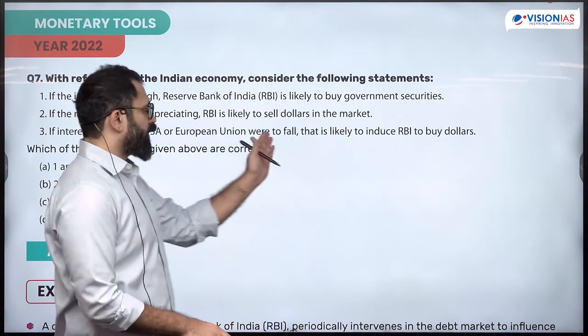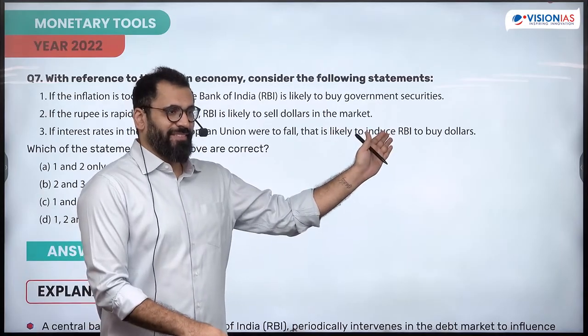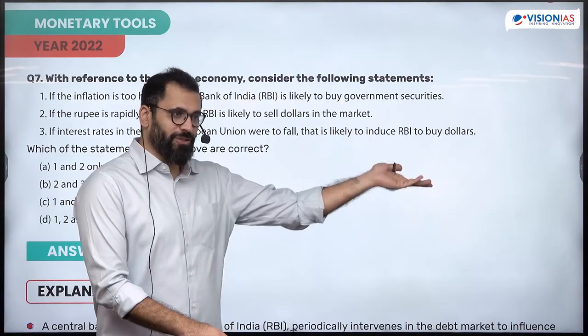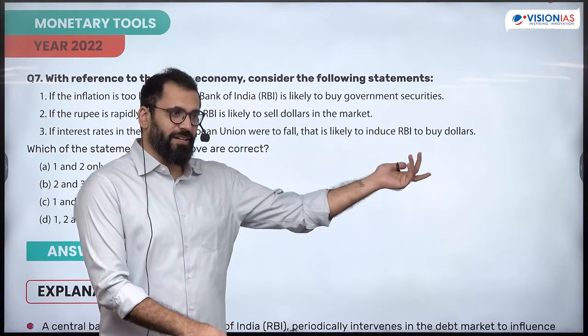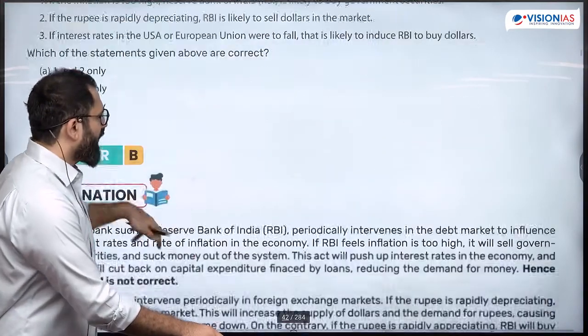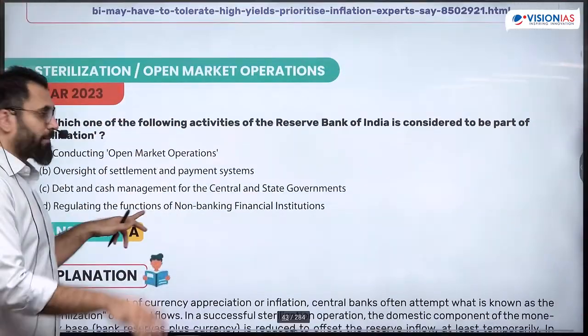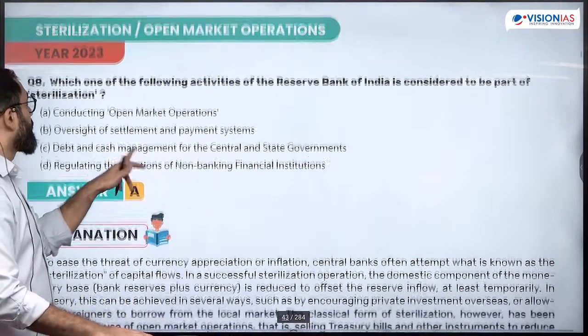If the interest rate falls, it is likely to induce. The question itself is saying it is likely to induce. But this is what they should do, right? Go in this direction. Definitely it is not going to happen one by one at the same time. But the question is framed on what it is going to do.